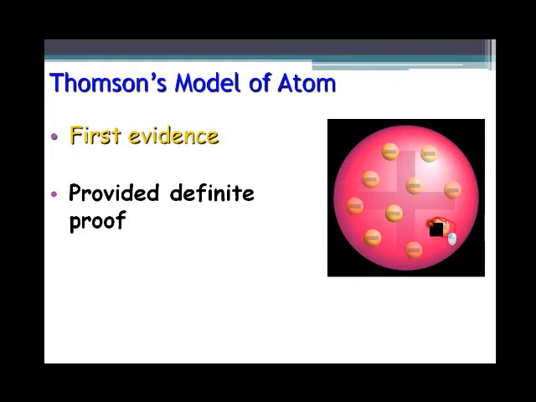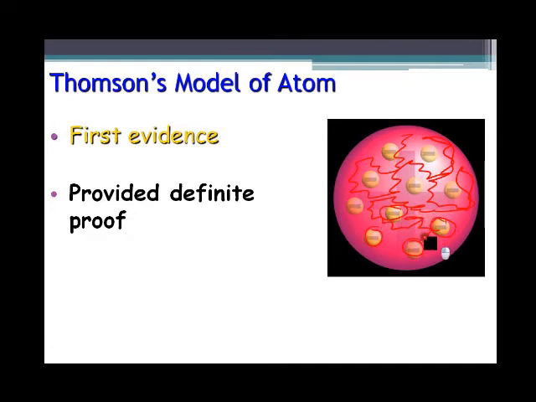In it, we have these negatively charged electrons that exist on the mass of positive charge. So if we think of this as a cookie, the negative electrons would be examples of the chocolate chips, and the cookie dough would be the positive mass.